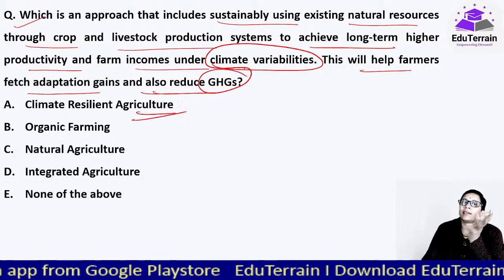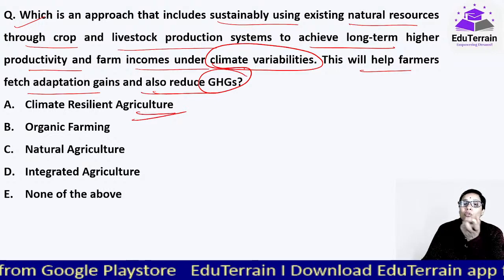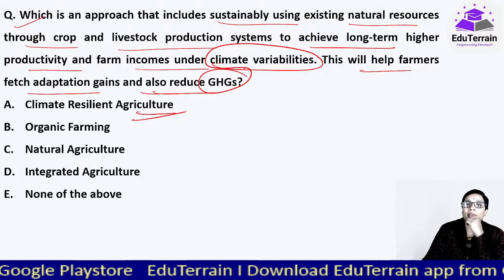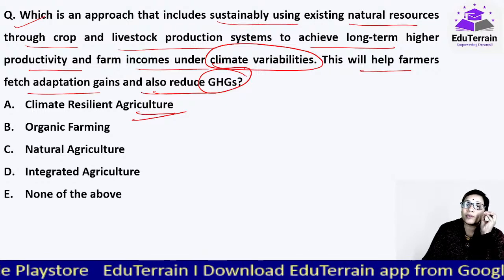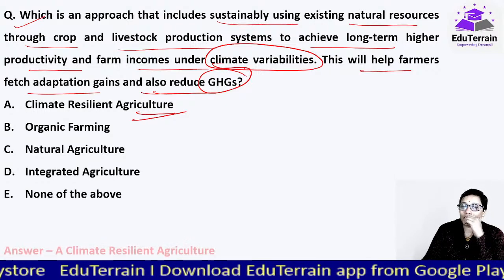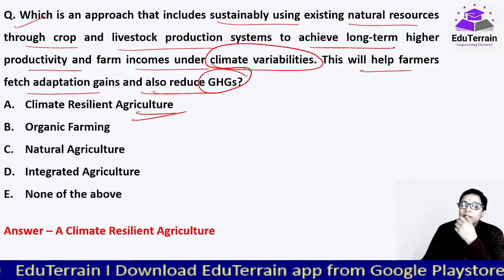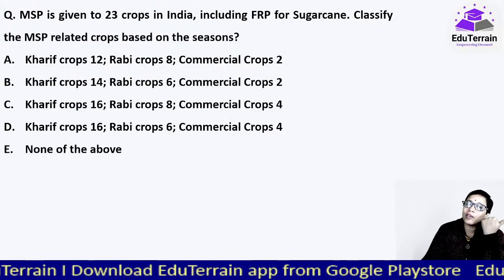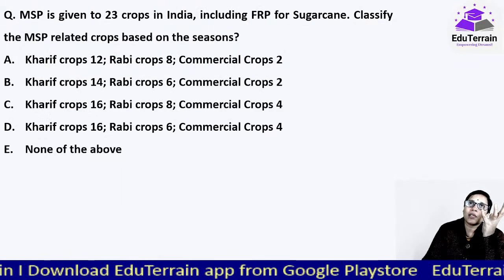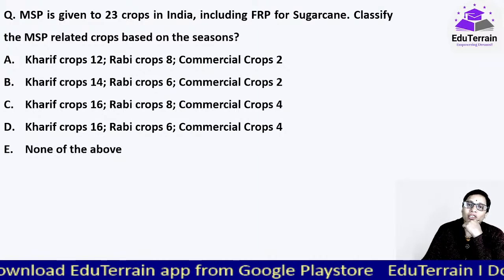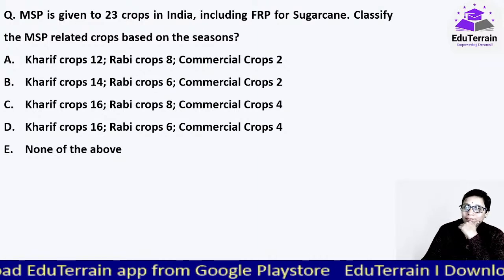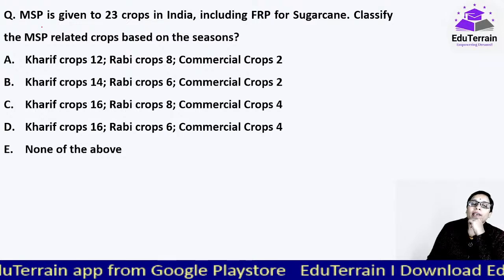Students gave both kinds of questions. Some said the answer itself was climate resilient agriculture. Few said that was given in the options. So we have included both. So here comes the climate resilient agriculture definition. There we have seen the concept of climate resilient agriculture in detail.